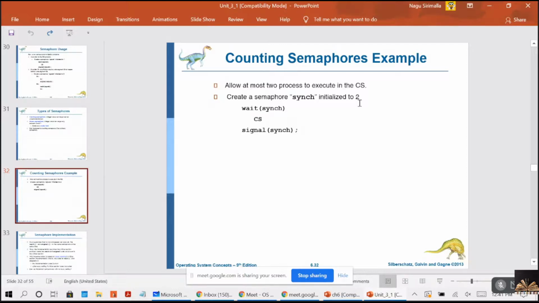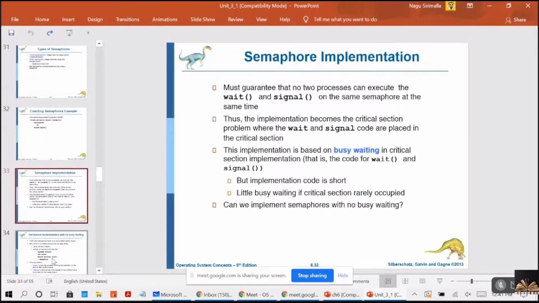The first process will execute wait and enter into the critical section. The second process will execute the wait and enter into the critical section. And when they come out of the critical section, they will increment the sync.